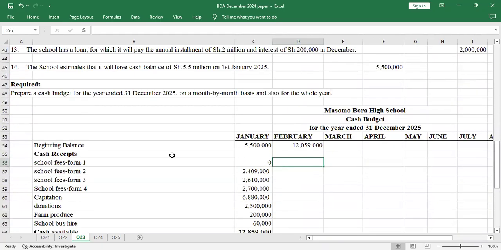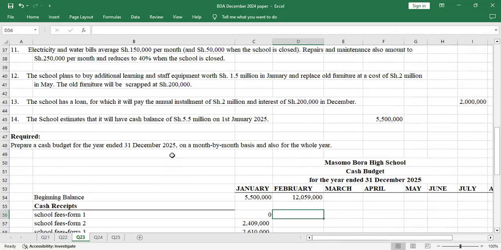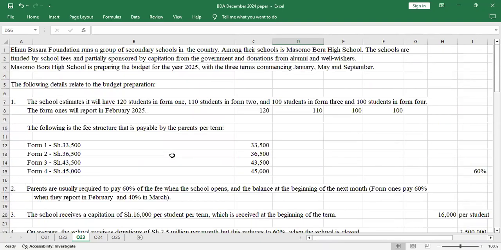You still go to additional information number one, just to make sure that you are accurate. We're told that the parents are usually required to pay 60% of the fee when the school opens and the balance the next month.